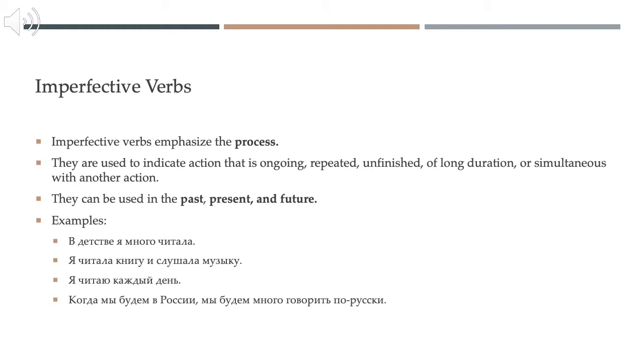We can also use them in the future, as you learned in the last lecture, with the auxiliary verb буду, будешь. So, Когда мы будем в России, мы будем много говорить по-русски. When we will be in Russia, we will speak Russian a lot. And note that in Russian, when you have two clauses like that, the tenses have to match, so future, future. In English, we'd say, when we're in Russia, we will speak a lot of Russian. In Russian, you must say, when we will be in Russia, we will speak a lot of Russian, future, future. And because we're talking about an ongoing repetitive action of long duration, we use the imperfective. Мы будем много говорить по-русски.